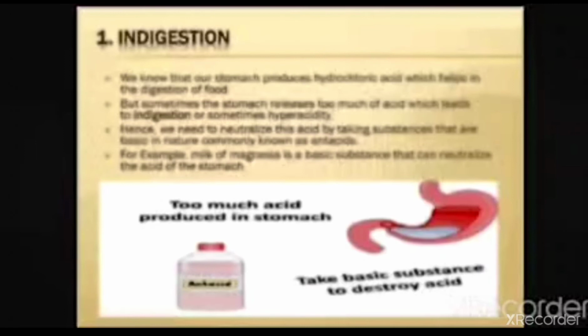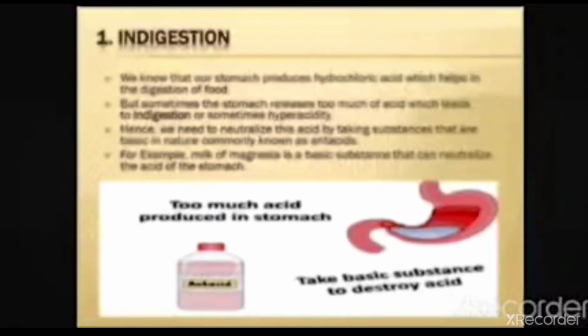When this base enters our stomach, it neutralizes the effect of the excessive hydrochloric acid present in our stomach, and we feel relief.